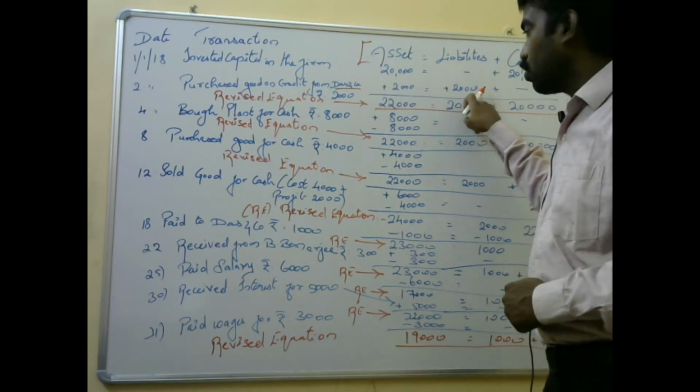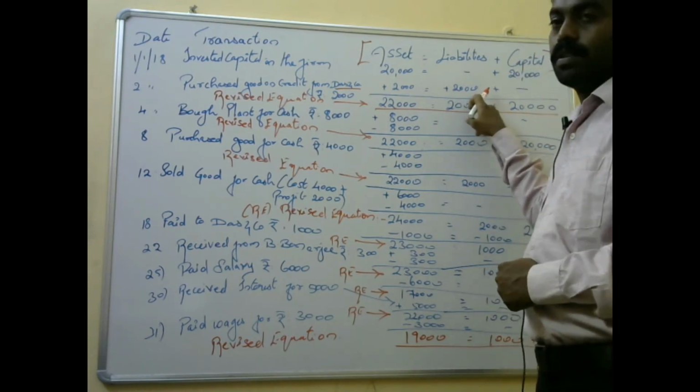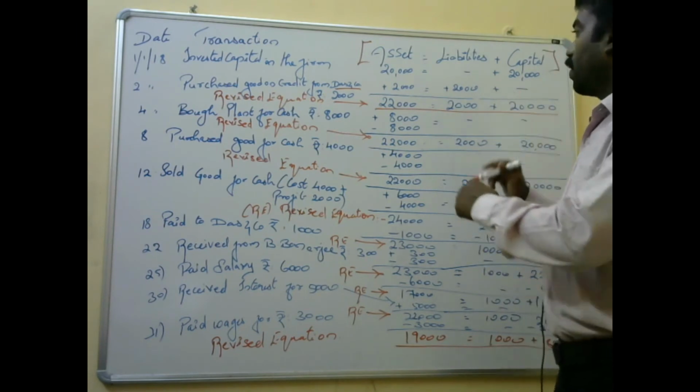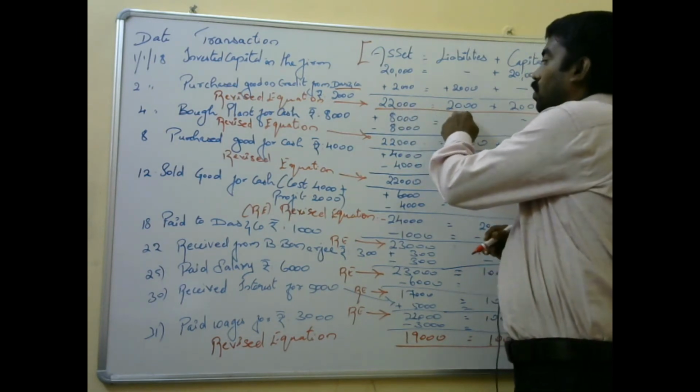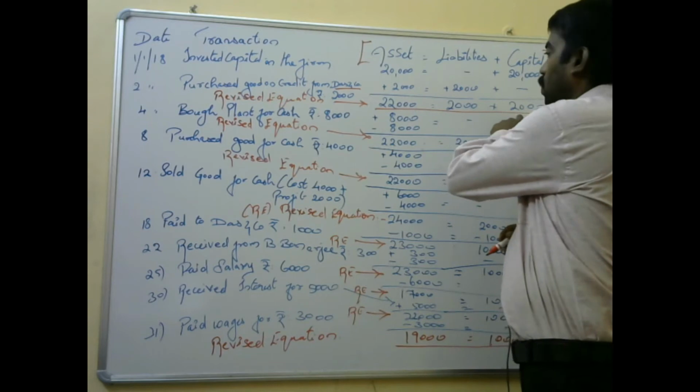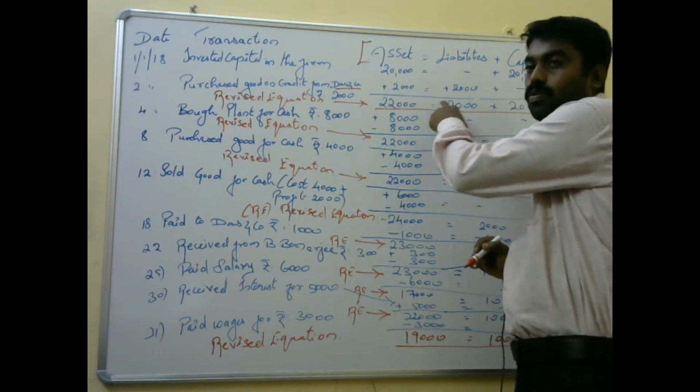The books of accounts should be prepared in the name of Das and Co. So when you tally it, you will get 22,000: 2,000 on the liability side and capital side 20,000. So when you add this, you will get 22,000.